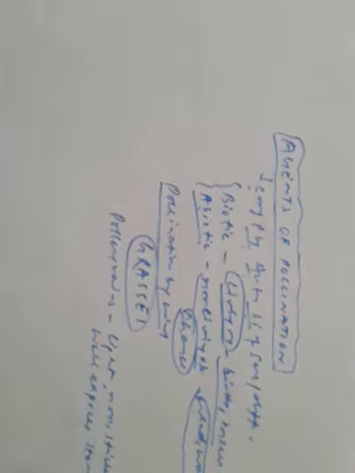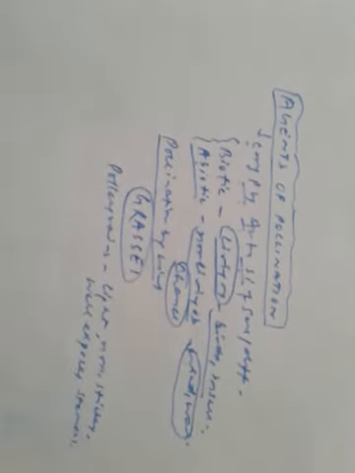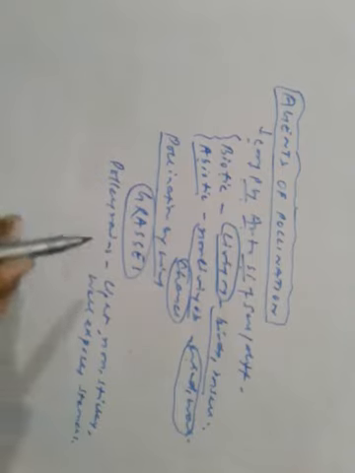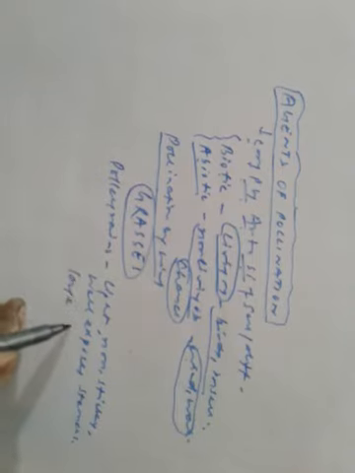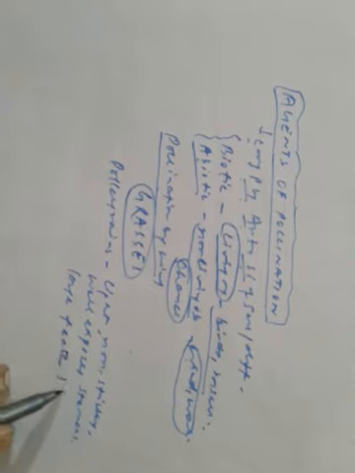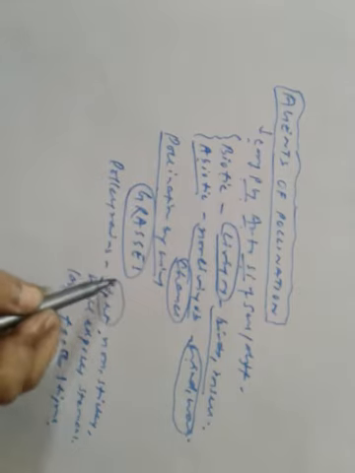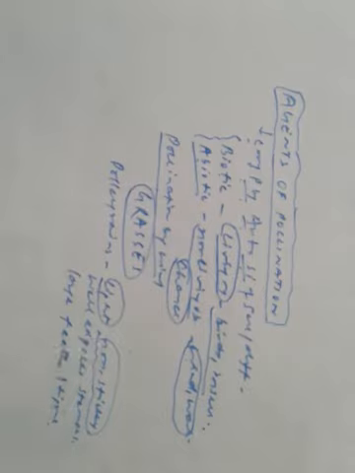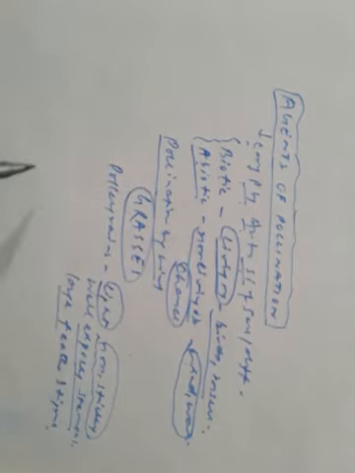The stamens must be well exposed. The stamens may be well exposed and large feathery, a feathery stigma. The pollen grains must be light, so it can be moved by wind. It must be non-sticky. It shouldn't stick to anything. It must have well exposed stamens and large feathered stigma. Now pollination by water.